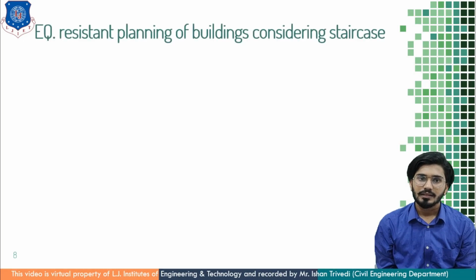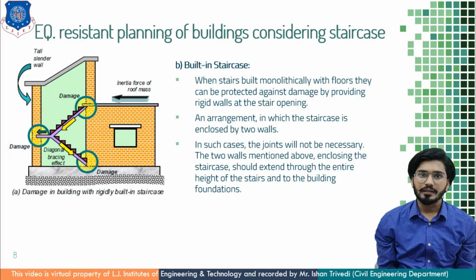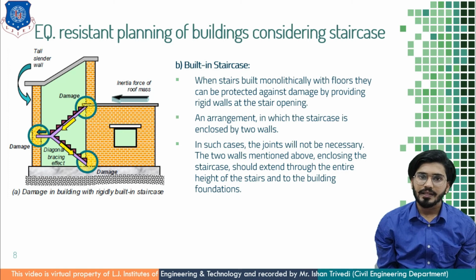Next is the built-in staircase. When stairs are built monolithically with floors, they can be protected against damage by providing rigid walls at the sides of the stair opening. Such an arrangement has been made in which the staircase is enclosed by two walls. Here you can see, in the earlier case there is no wall, but here both ends are connected with walls. In such cases, the joint will not be necessary.